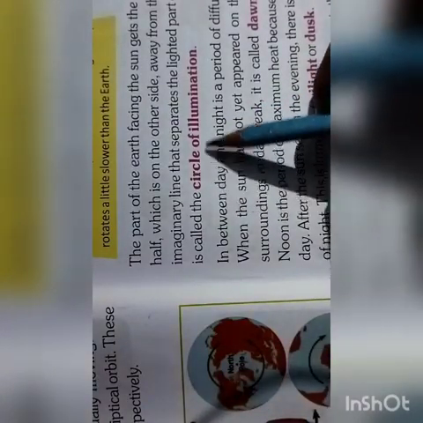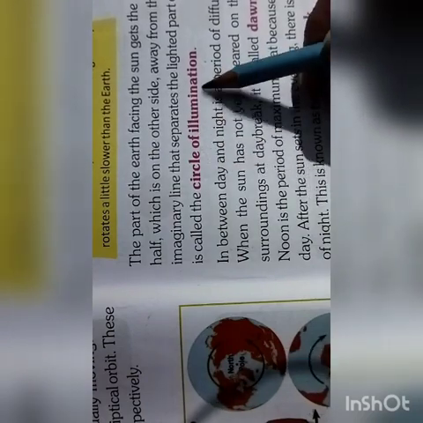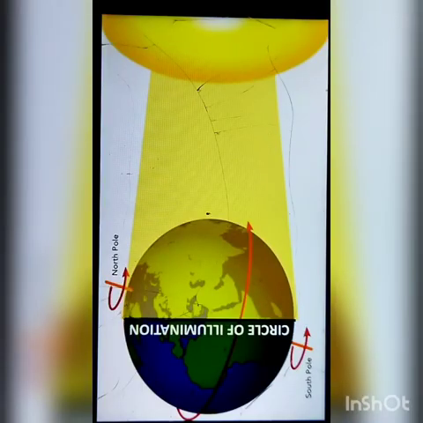Now, what do you mean by the circle of illumination? The circle that divides the day from night over the earth is called the circle of illumination. It will be very clear in this picture.